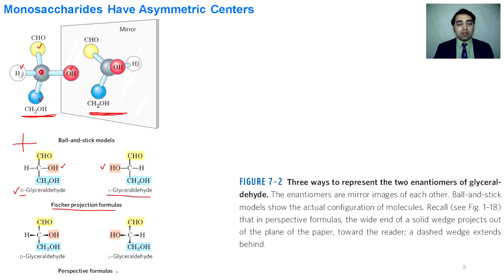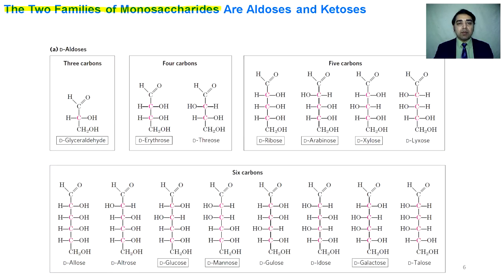There is another kind of depiction for the structural formula of carbohydrate, that's called the perspective formula. In that formula, the solid lines that are shown horizontally are coming towards the reader, and the vertical bonds that are shown by the dotted line are going into the plane of the screen. So two families of monosaccharides are aldoses and ketoses. These are the structural formulas of D-aldoses. The first member of D-aldoses is glyceraldehyde.